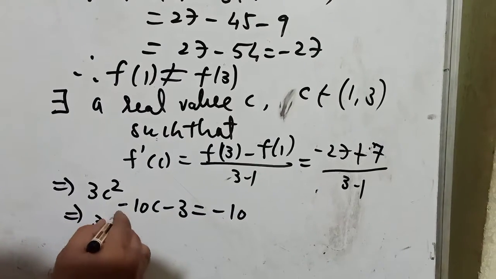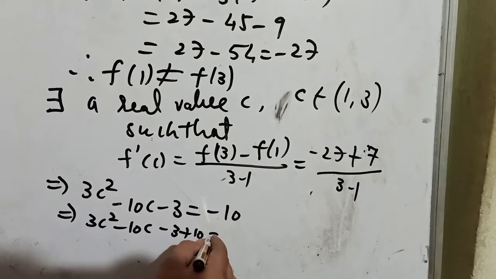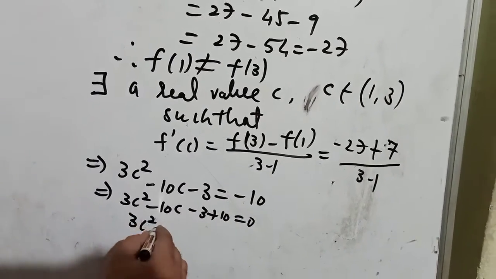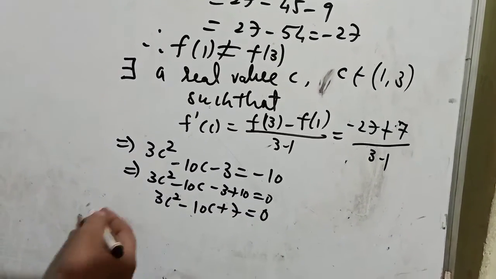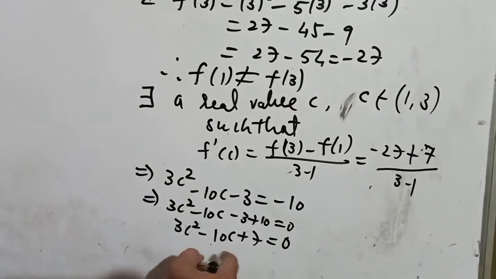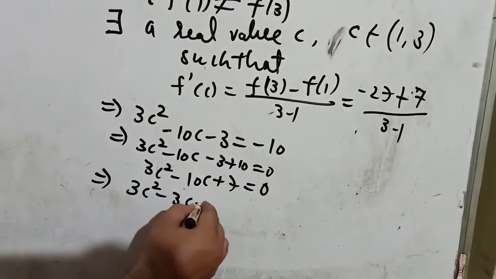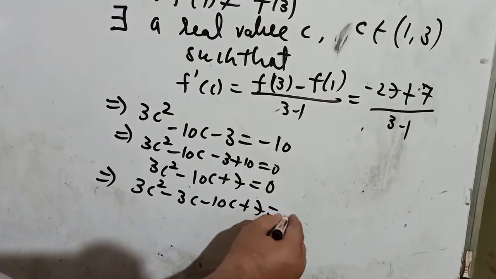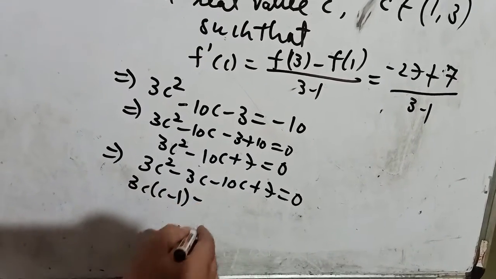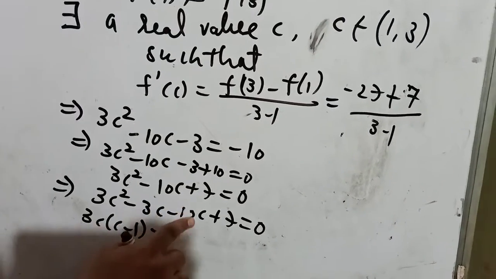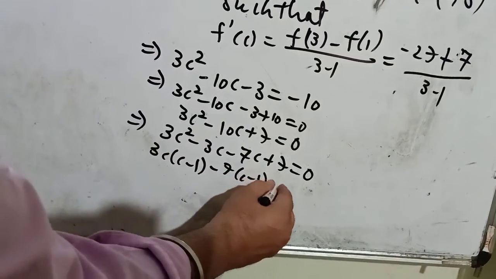So this is 3c square minus 10c minus 3 plus 10 equal to 0. 3c square minus 10c plus 7 equal to 0. We can split it: 3c square minus 3c minus 7c plus 7 equal to 0. 3c common, (c minus 1), minus 7 common, (c minus 1) equal to 0.